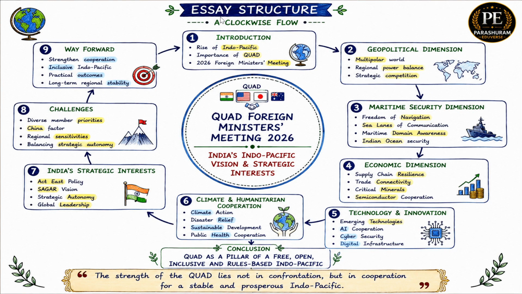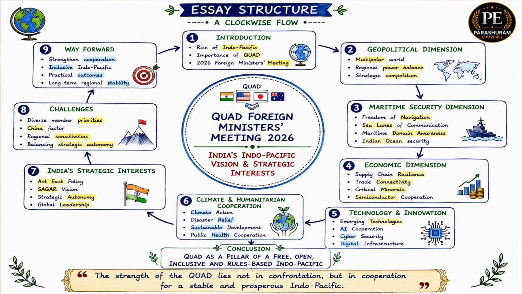This structure follows a clockwise flow. In the introduction, we will discuss the rise of the Indo-Pacific, importance of the Quad, and significance of the 2026 Foreign Ministers meeting. After the introduction, we move to the geopolitical dimension: multipolar world, balance of power, regional power and strategic competition, regional stability.